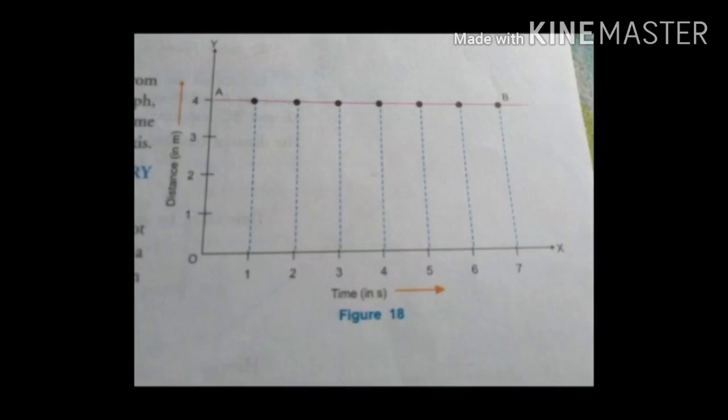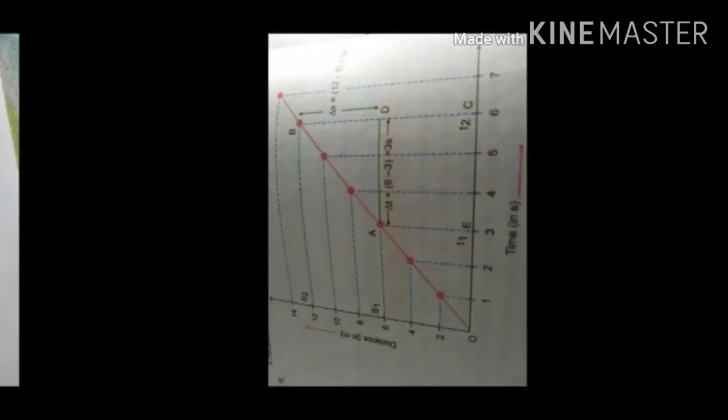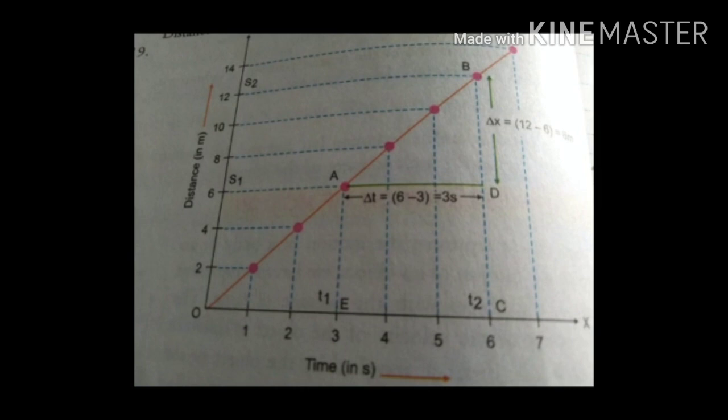Now the second one is the distance time graph for uniform motion. If a body travels equal distances in equal intervals of time, then the motion of the body is known as uniform motion. The distance time graph for such a uniform motion of the body is shown in the picture. The conclusion of this distance time graph is: the distance time graph for the uniform motion of a body is a straight line having a constant angle with the time axis, or constant gradient or slope.